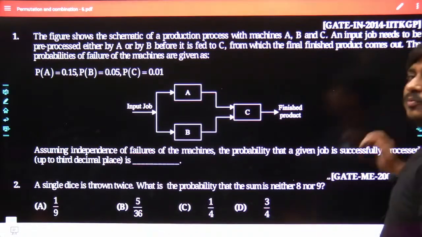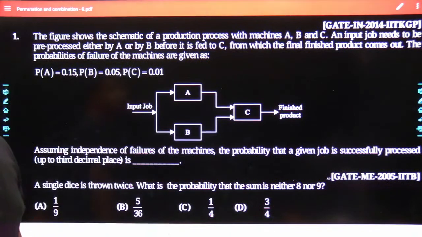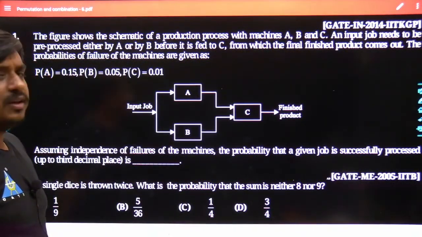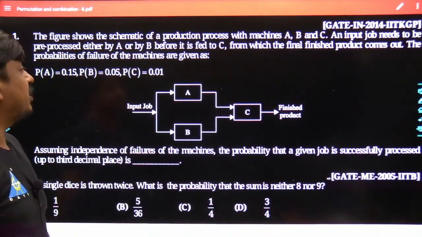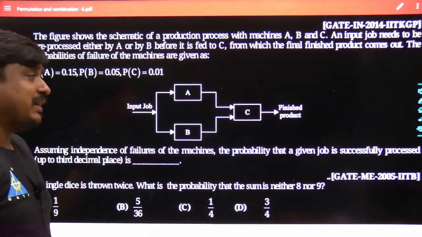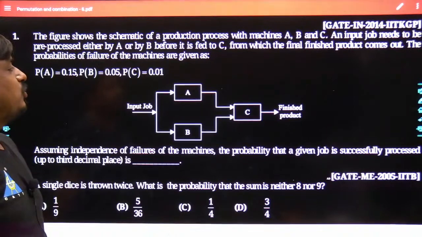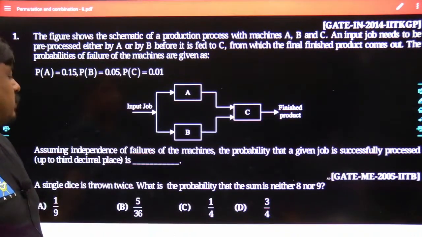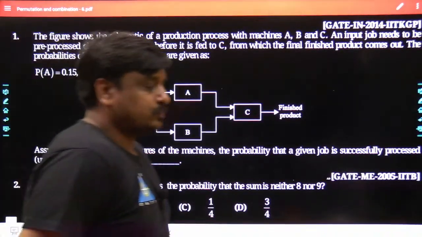This has been a problem from Gate Instrumentation. So I would give around, let's take 180 seconds. Within 180 seconds, try to analyze each and every word which has been associated with this problem. Try to understand the meaning of each word, and then try to crack this problem. 180 seconds has been given to all of you. Tell me what would be the best answer for this given problem.